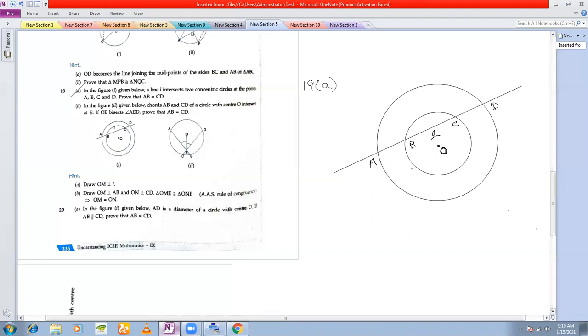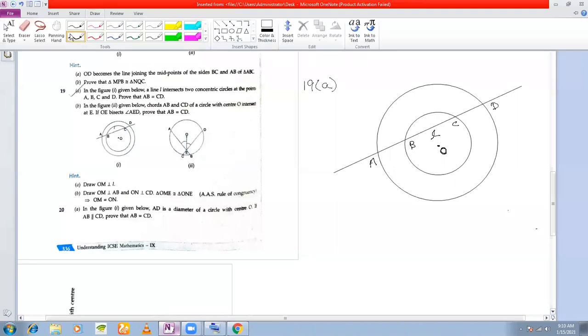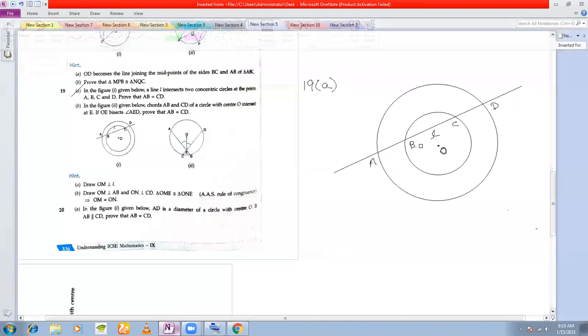Now let's see what the problem states. The problem states that in the figure given below, line L intersects two concentric circles at the points A, B, C, and D. Okay, so this is the line L where I have written L, but this is a very inconvenient position. So let me just write the L here. This is a more convenient position. Okay, so the line L intersects these two concentric circles.